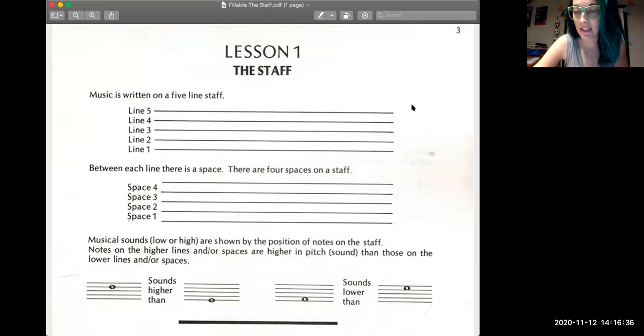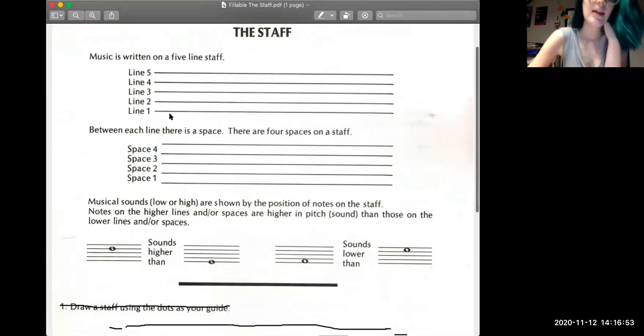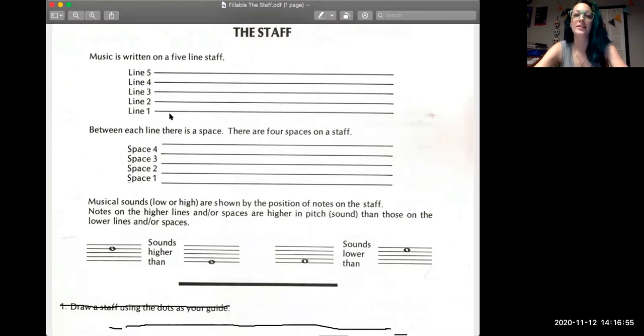Music is written on a 5-line staff. It just looks like this. And they are numbered from the bottom to the top. So line 1 is the lowest line, and then line 5 is the highest line. They are numbered from lowest to highest, from the bottom to the top. Then between each of those lines, there is a space. And there are 4 spaces on a staff. And again, they're numbered 1 through 4 from the bottom to the top.